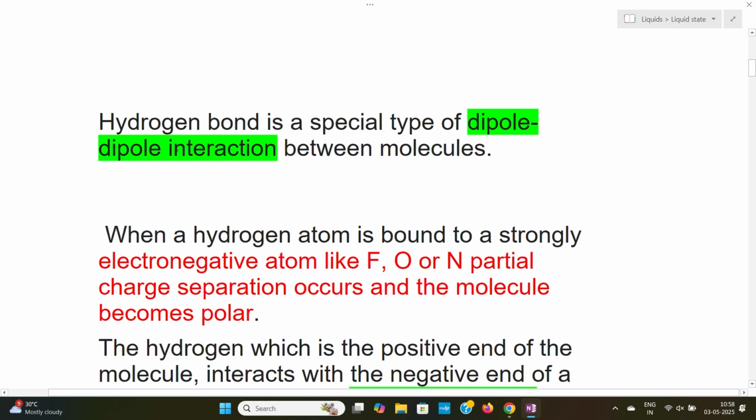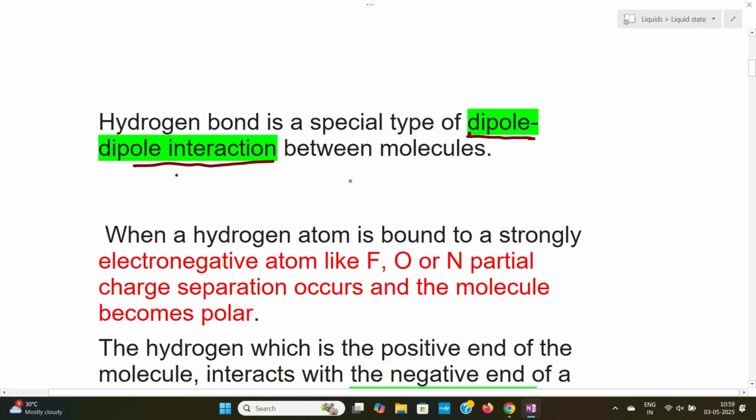Hydrogen bond is a special type of dipole-dipole interaction between molecules. We have already seen what dipole-dipole interaction is. That is the interaction between two dipoles.